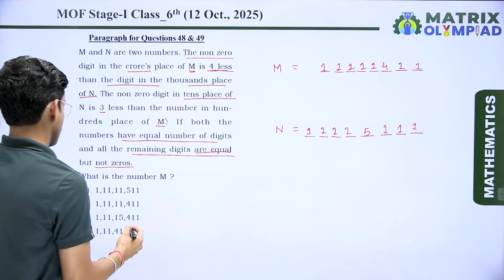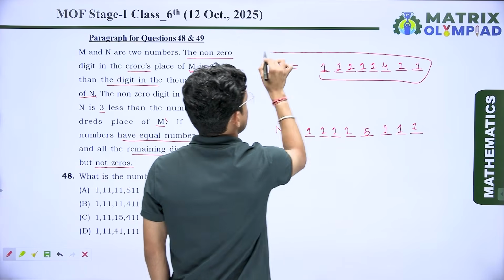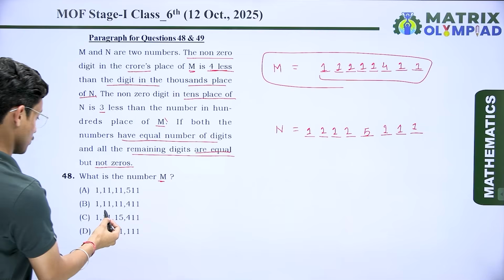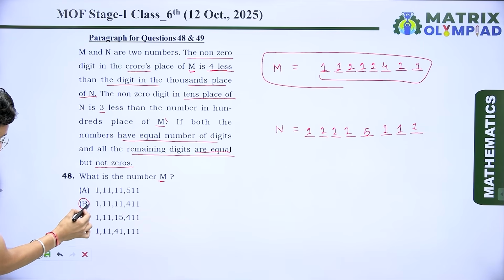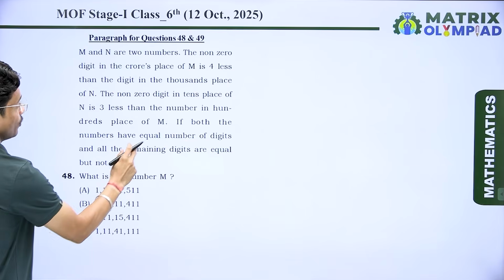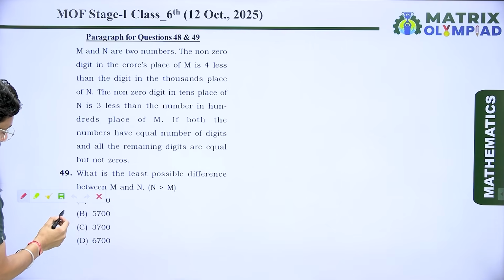Okay. So now the question is, what is the number M? So here we have a number M, that is this one. So check which option is correct. So 1, 1, 1, 1, 1, 4, 1. It means option number B is the correct answer. Got it? So now if I talk about the next question, which is again based on the same paragraph,